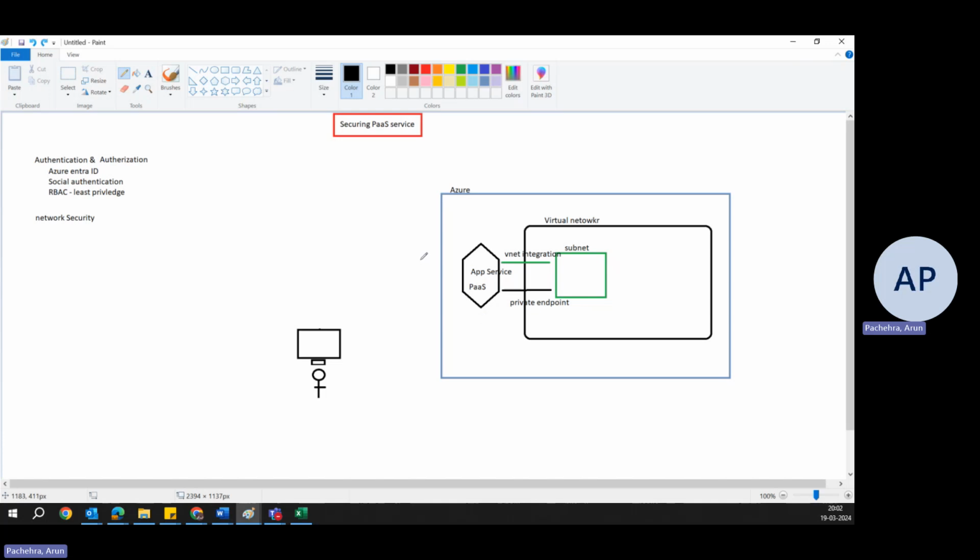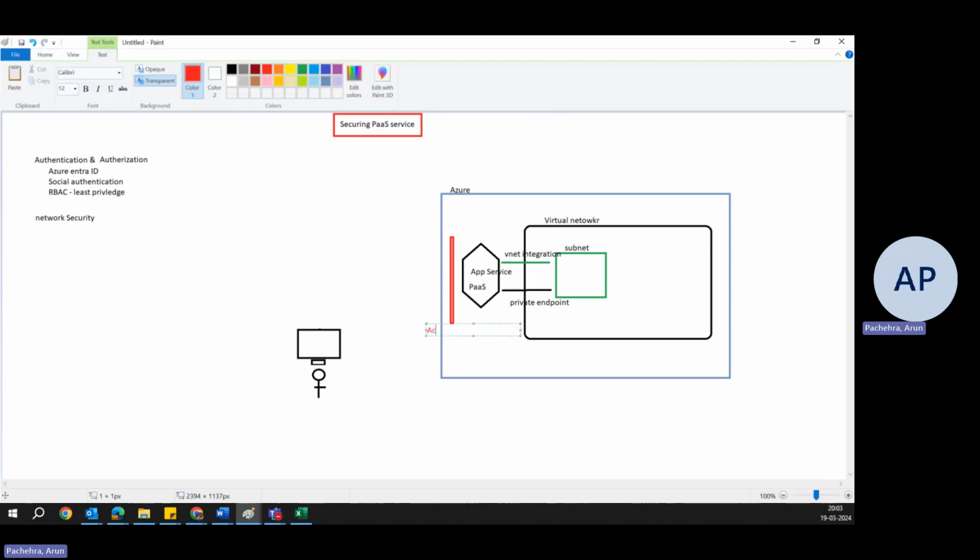Now you can do what? You can simply add a layer of Azure access restriction, which is there in almost all the PaaS services, where you can only allow certain IP addresses that can access the Azure App Services and block the entire public access. So access restriction is something that you can also utilize.